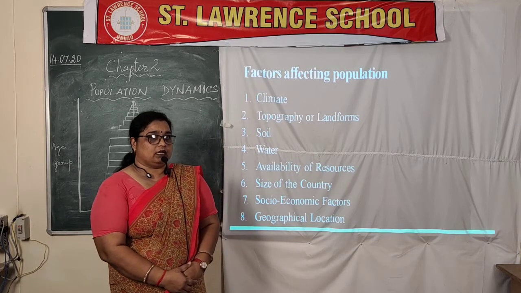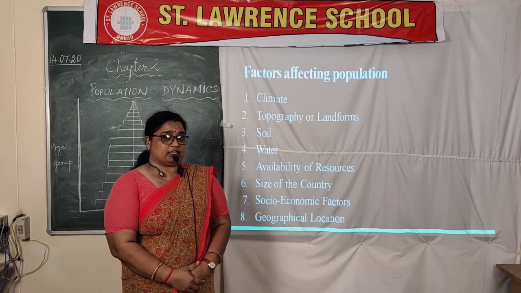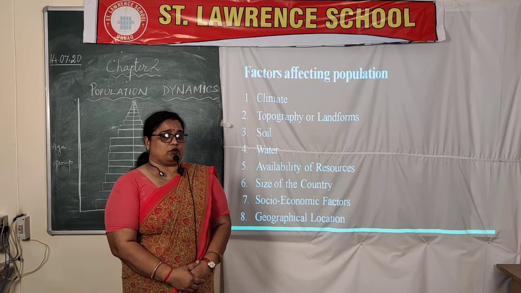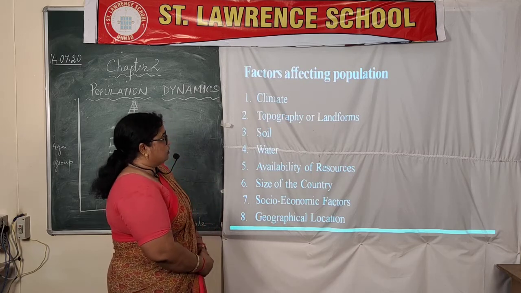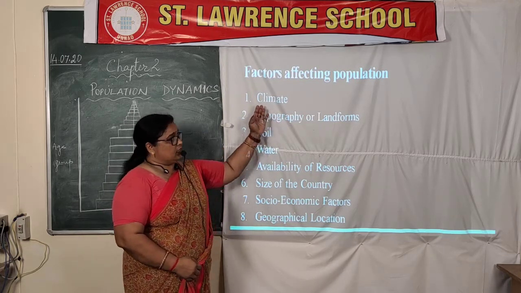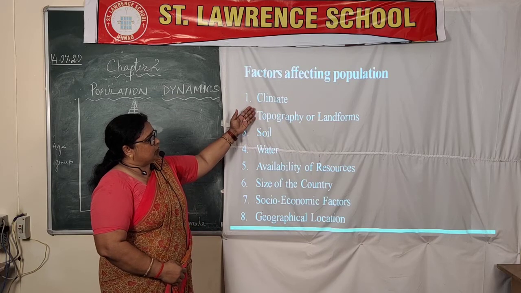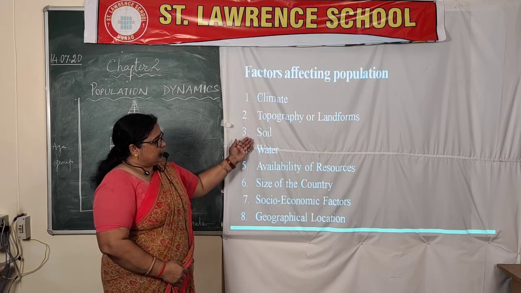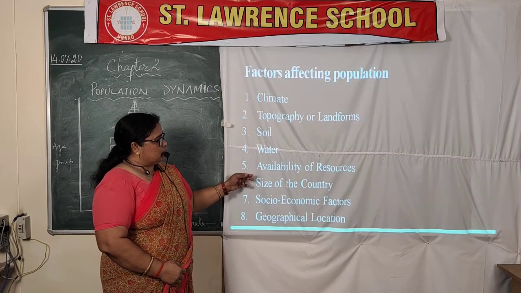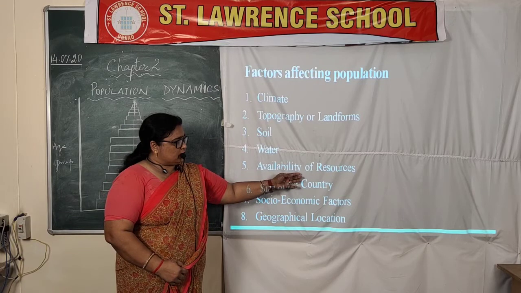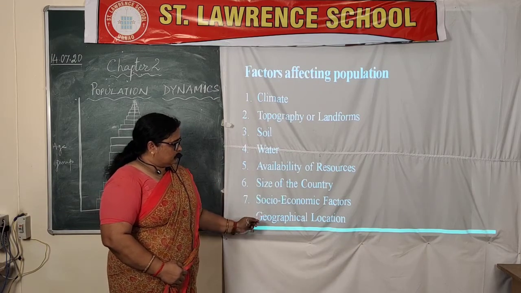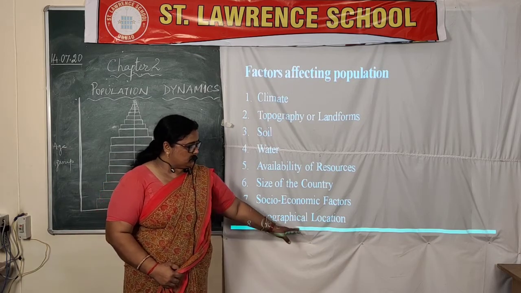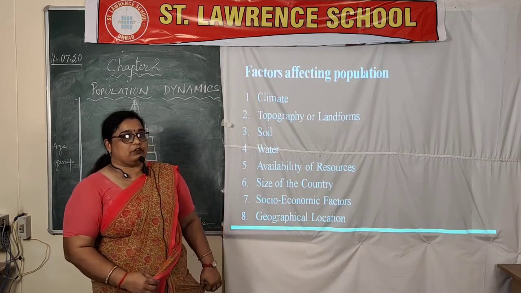So the first factor which affects the distribution of population in the different regions of the world is climate. Then the second factor is topography or landforms, then soil, next is water, availability of resources, size of the country, social and economic factors, and the last one is geographical location. So let's start with the climate.